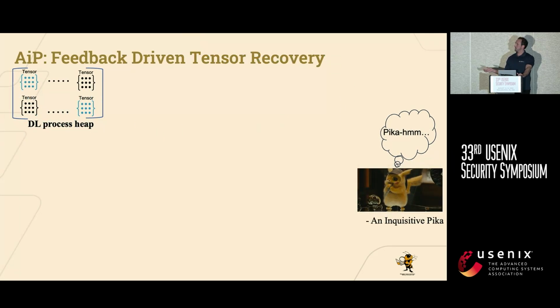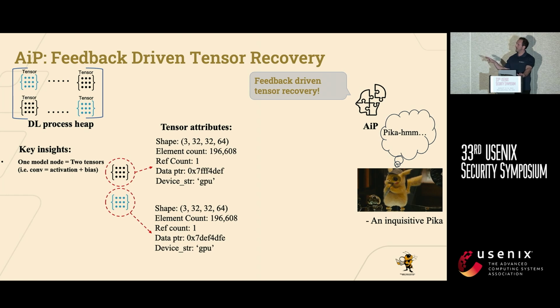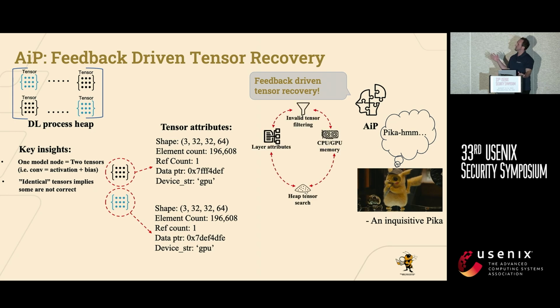Thankfully, APE applies its feedback-driven tensor recovery procedure. We base this on the key insight that one model node should correspond to exactly 2 tensors for the most part. So a convolution will typically correspond to an activation and a bias. Given two tensors with very similar attributes, such as the same shapes, same element counts, and the same ref counts, we notice that the data pointers are different. So we feed these two tensors into APE's feedback-driven tensor recovery methodology.